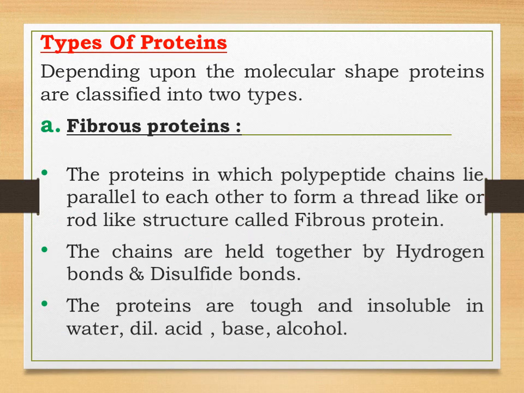Let us now study about the classification of proteins. So students, proteins are basically classified into two types depending upon their molecular shape. The first type of protein is the fibrous protein and the second type of protein is the globular protein. Now, fibrous proteins, as the name suggests, have a fiber-like structure. Fiber-like structure means they must have long strands. And students, these long strands are made up of polypeptides.